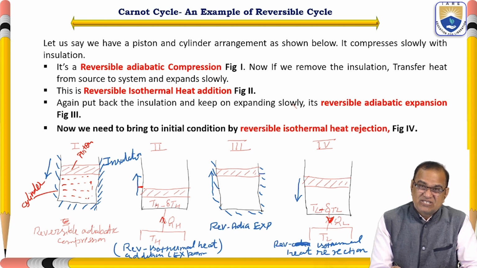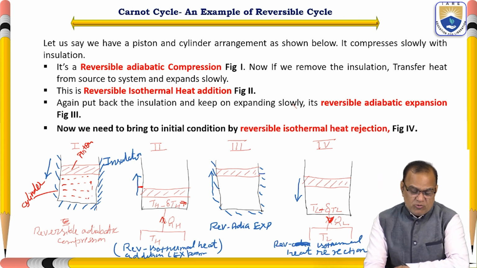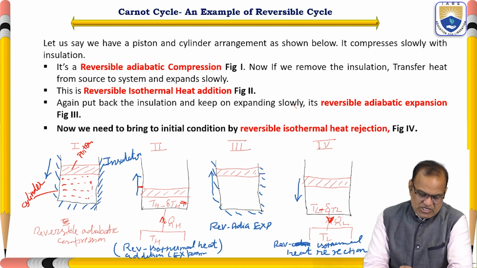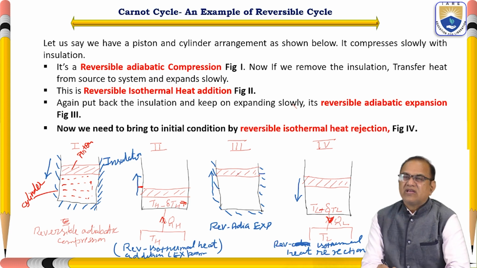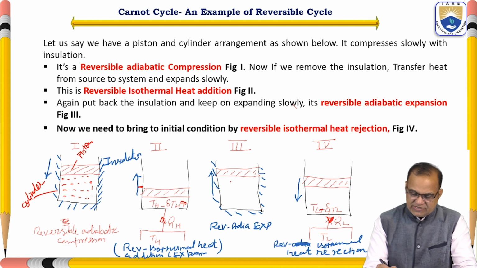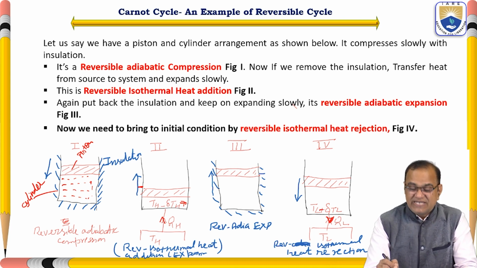We cannot write TH, though in some books you will find TH. But in fact we should keep TH minus del TH, where del TH tends towards zero, very small. Now if you remove the insulation, heat will be transferred from here to here, and again it will reach a new position here. This is called a reversible isothermal heat addition.